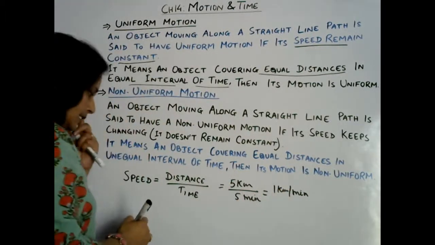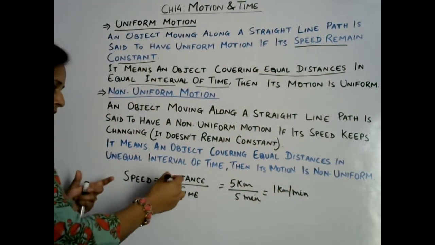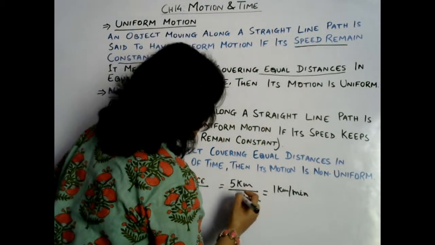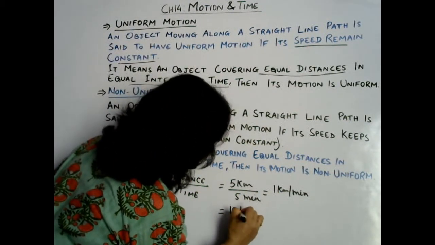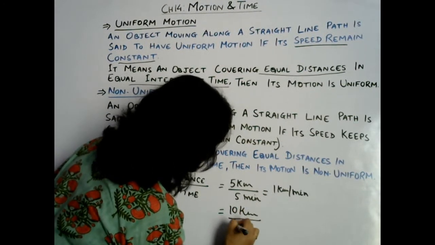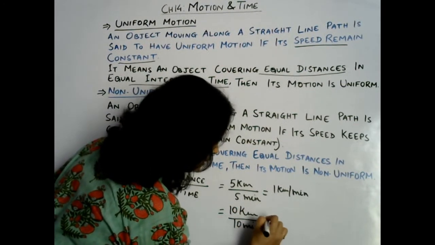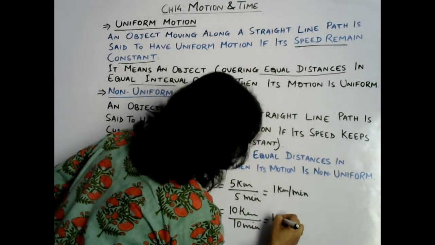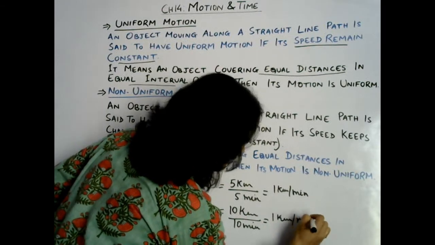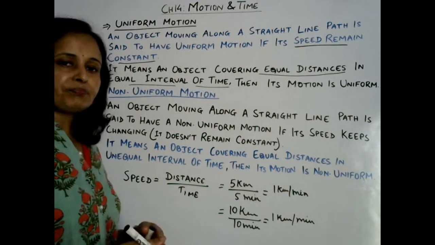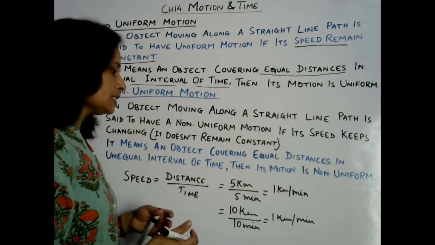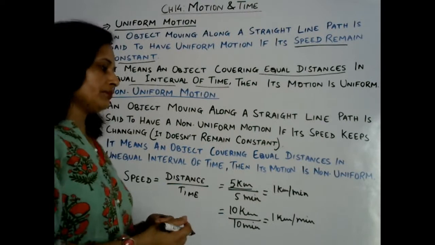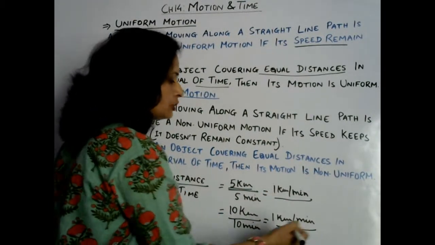Again, let's say the same vehicle is covering a distance of 10 kilometers in 10 minutes. Then what is the speed now? Speed will be again 1 kilometer per minute. That means it is showing uniform motion. That means it is covering equal distance in equal intervals of time, that is 1 kilometer per minute always.